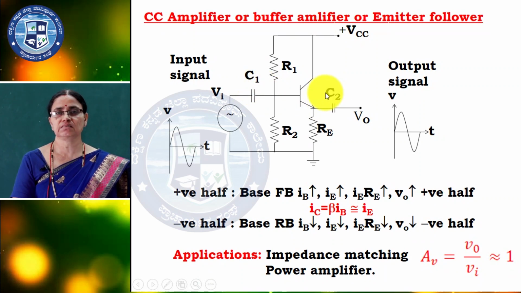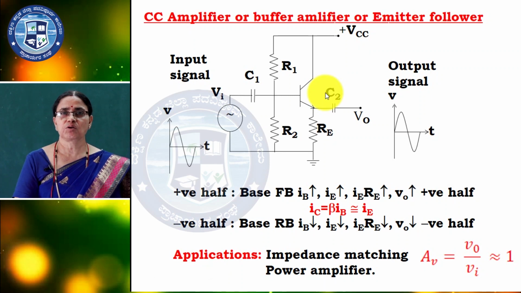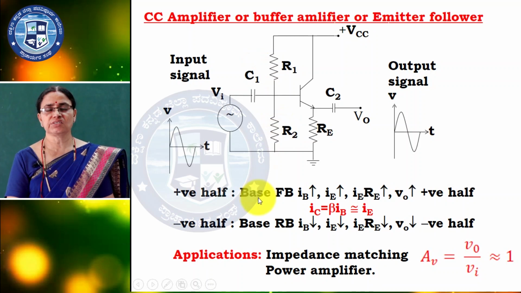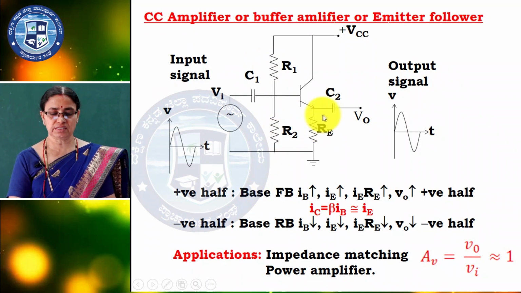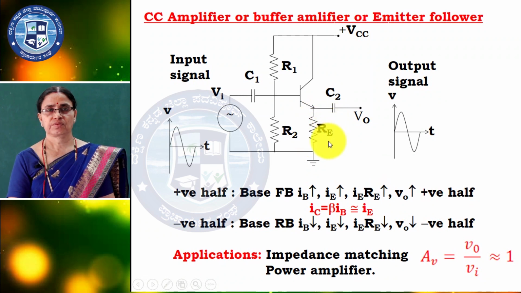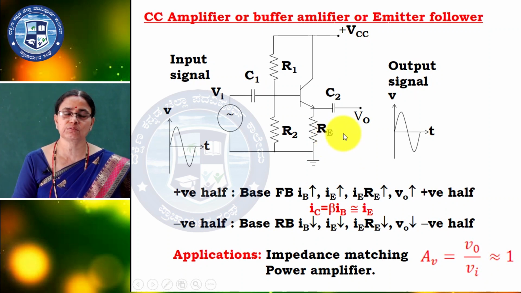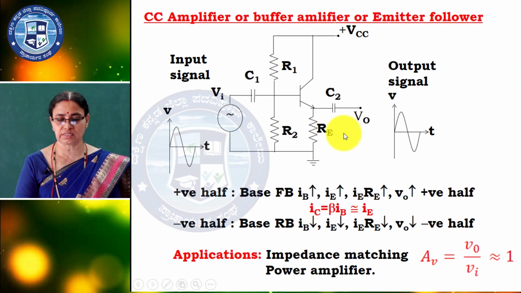What is the coupling capacitor's function? It blocks DC and allows AC; the AC should not enter the DC part, and this capacitor blocks it. The emitter resistor gives stability, and we take the output voltage across RE. That is very important to note.